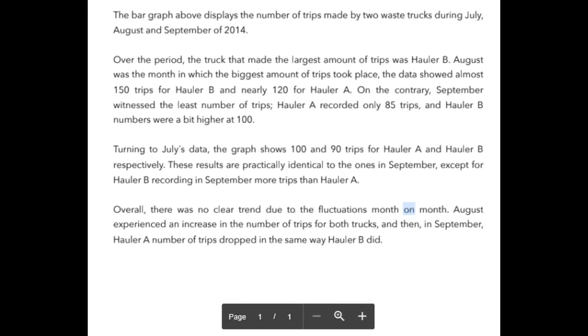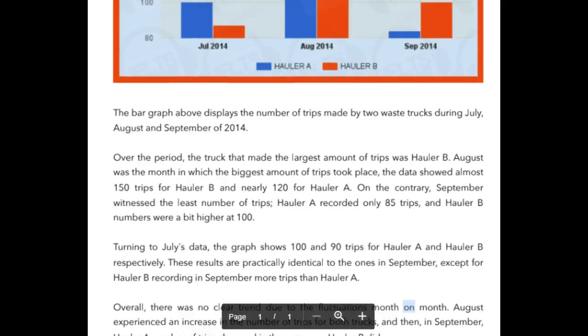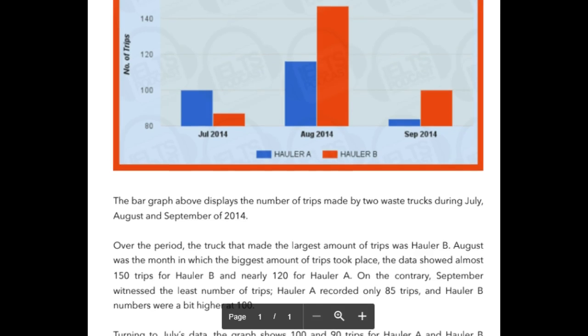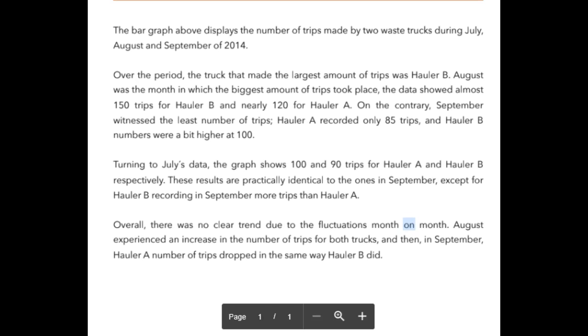Okay, that is not 100% clear here. They didn't really drop in exactly the same way. I mean, yeah, they dropped, but it's not really 100% clear here, but the first part of the sentence is absolutely accurate.